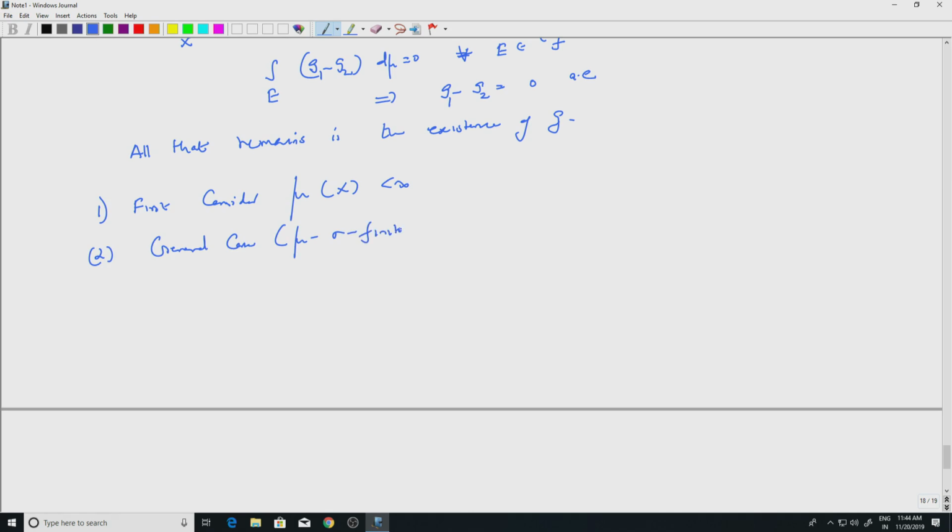If mu is sigma finite, we know that there exists w with 0 less than w strictly less than 1, w in L1. So we will construct a finite measure using w. This we have seen before, and use it. So that is what we will do.